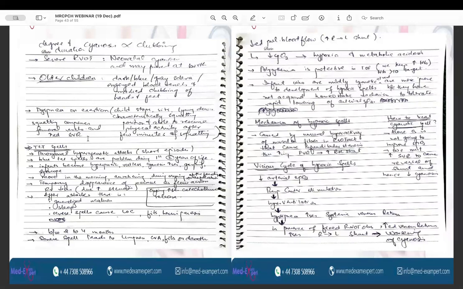Temporary disappearance of murmur occurs because the blood flow through the right ventricle decreases because of the increase in the intensity of the stenosis. After the attack, what happens? There is generalized weakness. The baby may go to sleep. Severe spells are associated with loss of consciousness, seizures, and hemiparesis. The TET spells are most common between the ages of 2 to 4 months of life. And in case of very severe hypercyanotic spells, there can be limpness, paresis, cerebrovascular accidents, seizures, or even death can occur.